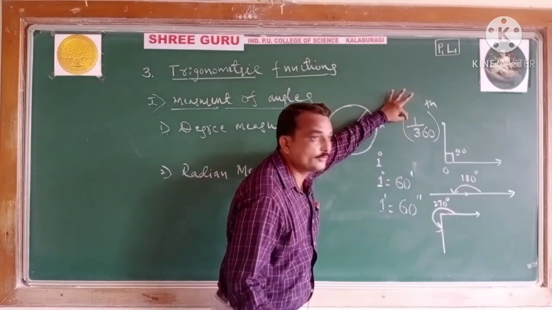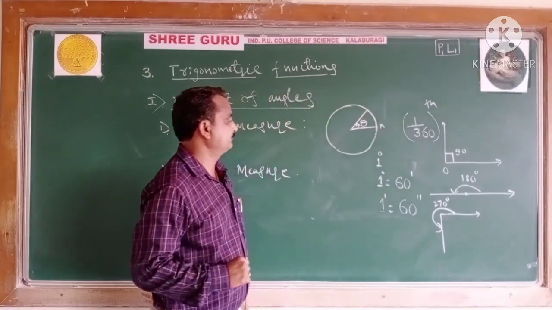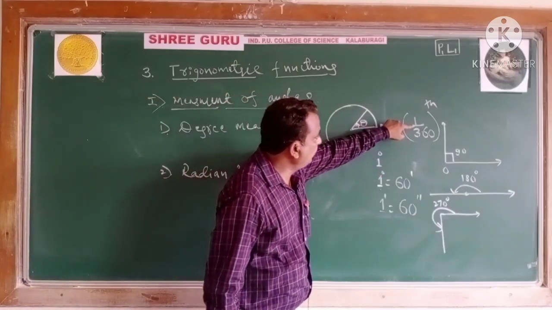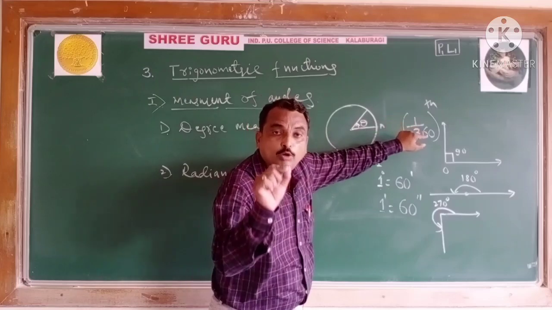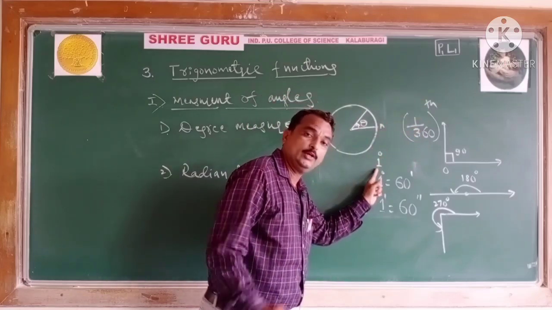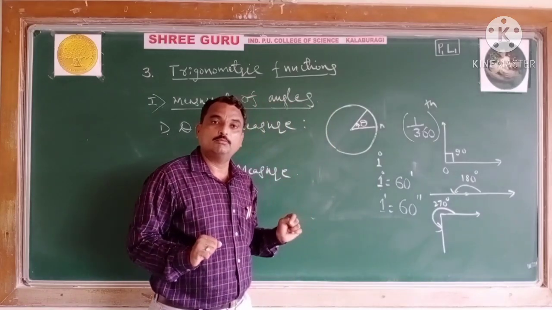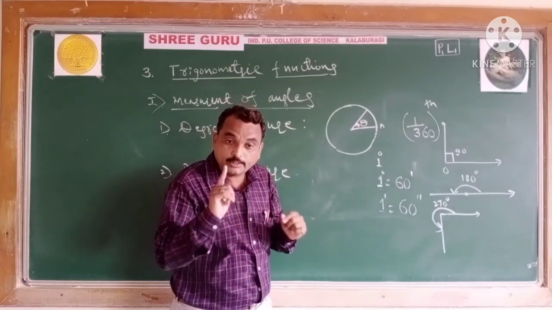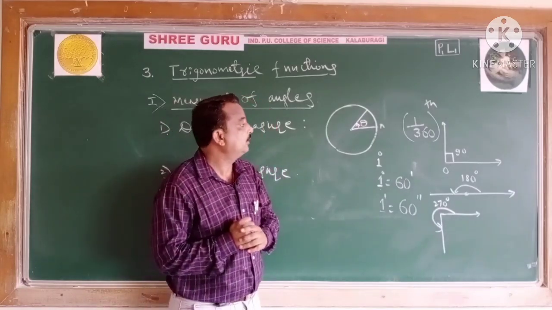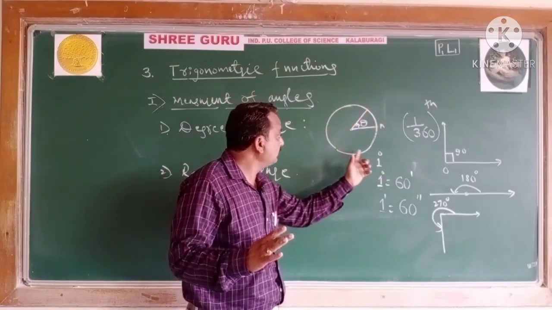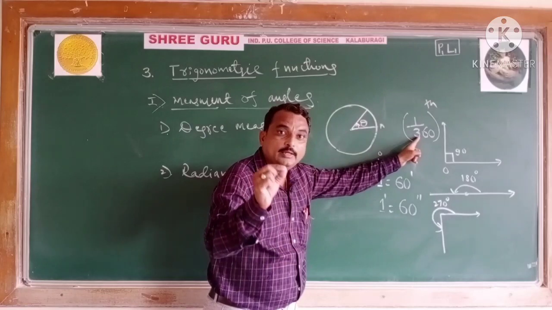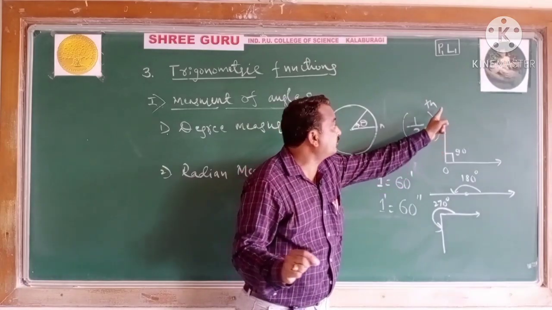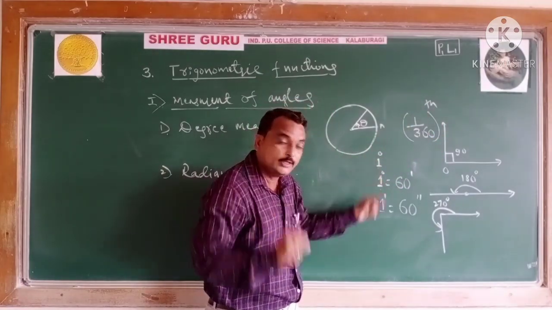The important point is how you will measure 1 degree. See, the amount of revolution of a 1/360th part is read as 1 degree. Once again I repeat this. You know 30 degree, 40 degree, 50 degree. See, how will you take 1 degree? Here it is a circle. What I am telling here? The amount of revolution of a 1/360th part is read as 1 degree.